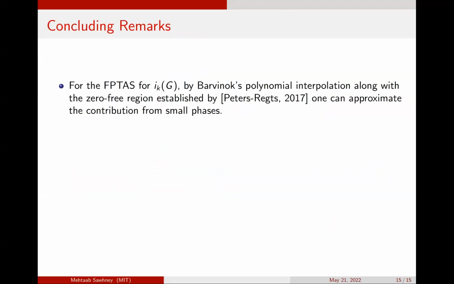To get our fully polynomial time approximation schemes for ik of g, we use polynomial interpolation plus the zero-free region established by Peters and Rex, plus the fact that Barvinok's polynomial interpolation, which generally runs in quasi-polynomial time, can be run in polynomial time in this particular setting due to a result of Patel and Regts.